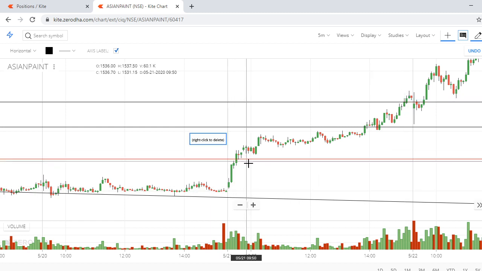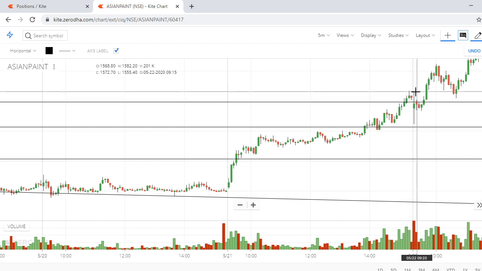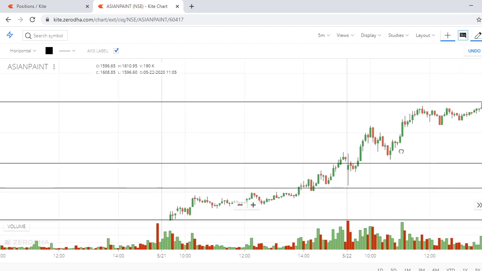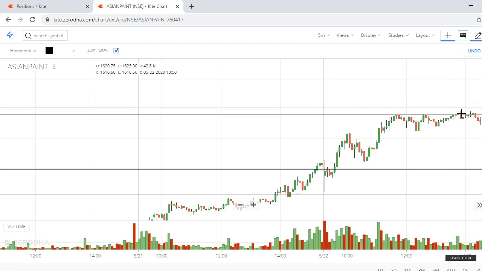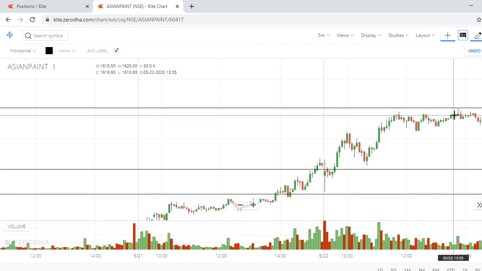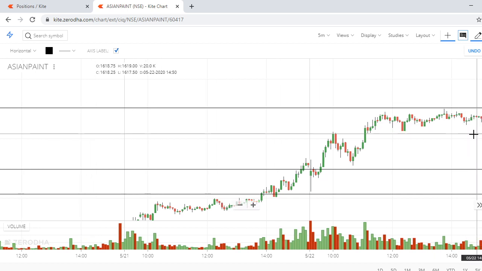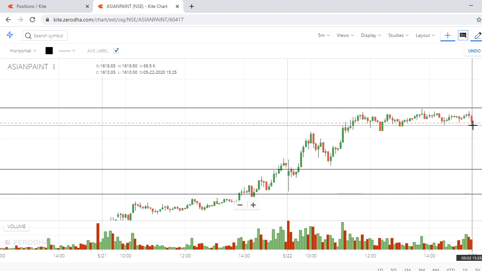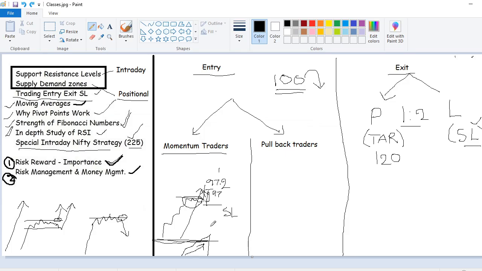When compared to a momentum trader, the reversal trader's SL will be very small. There they'll get a good risk reward. Okay, even in this case, see, there is your profit. For a reversal trader, this is a good zone. Short at 1621 with an SL of 1626, hardly 5 points SL, target of 10 points. So 1619 minus 10, 1609. There you got it immediately. Or let's see, even here. So for reversal traders, the risk reward will be beautiful.